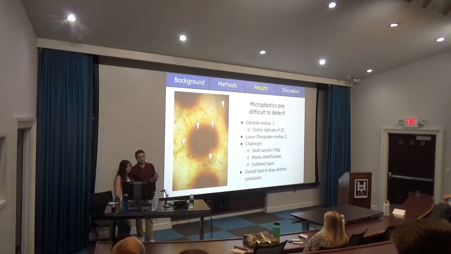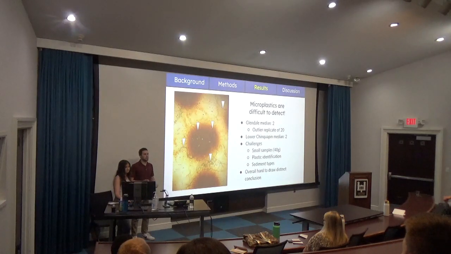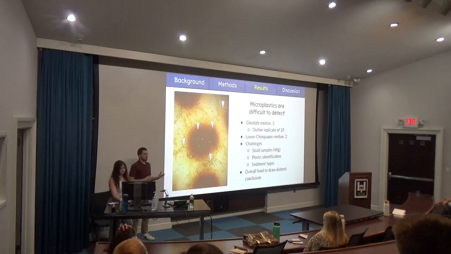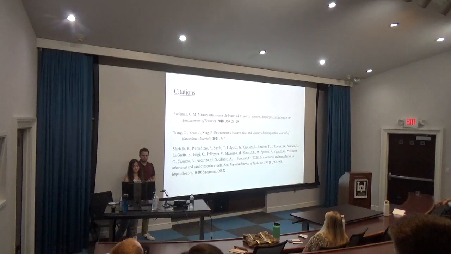microplastic. And then throughout the different sediment types, so we have sand or something that's a little bit finer, like a clay, sand was a lot easier to work with and a lot easier to identify different things, whereas those finer particles kind of hindered us from being able to see the microplastics as well. So overall, it's hard to draw a distinct conclusion for the microplastics, but in terms of the future, we could look at ways to optimize how we do our sampling and how we analyze these things. So yeah. Thank you.